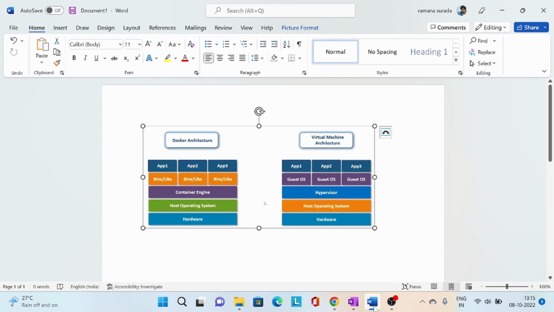Hi guys, in this video I'm going to explain the difference between containerization and virtualization. So what will be the major difference between these two?